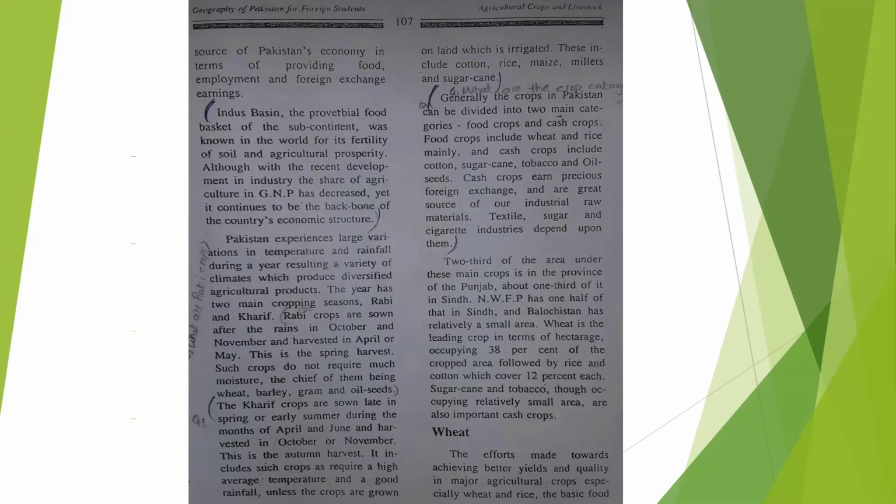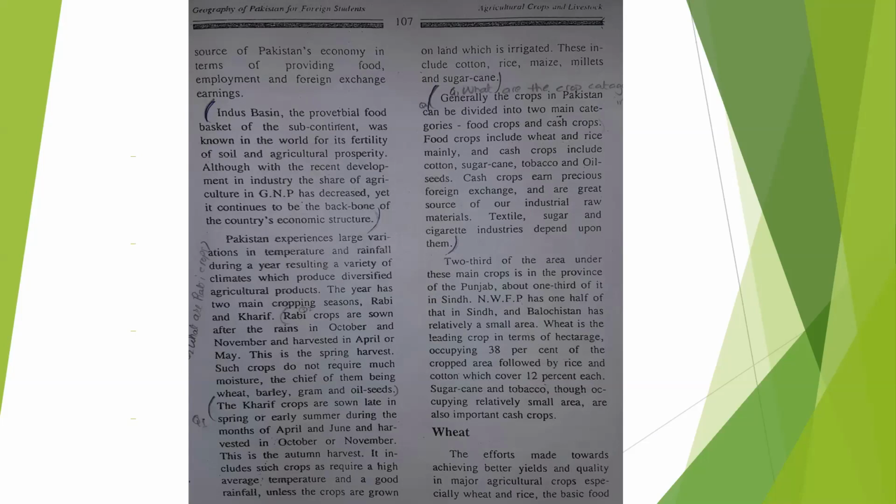Now, generally, the crops in Pakistan can be divided into two main categories. What are the crop categories in Pakistan? Short question. What are the crop categories in Pakistan? Or explain the crop categories in Pakistan. Two main categories, food crops and cash crops. Number one, food crops, and number two, cash crops. Food crops include wheat and rice mainly, and cash crops include cotton, sugarcane, tobacco, and oil seeds.